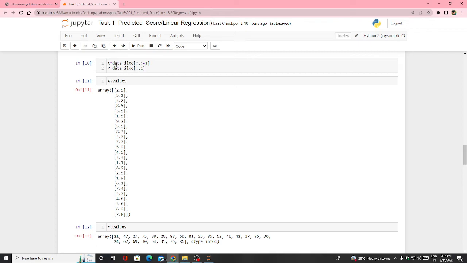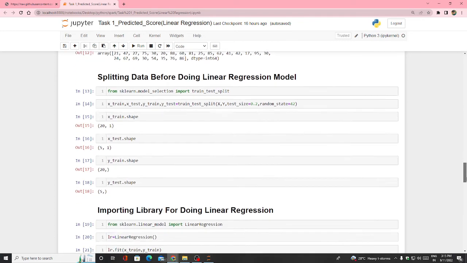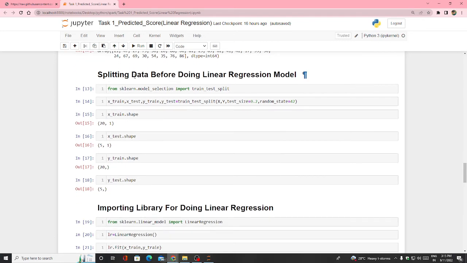In x, data dot iloc. There are two types of loc, that is dot loc and dot iloc. Here we are using dot iloc, taking the entire column and the first column. Data iloc dot values gives the complete array, and y dot values is a numpy array that we are getting. Now we are splitting the data.